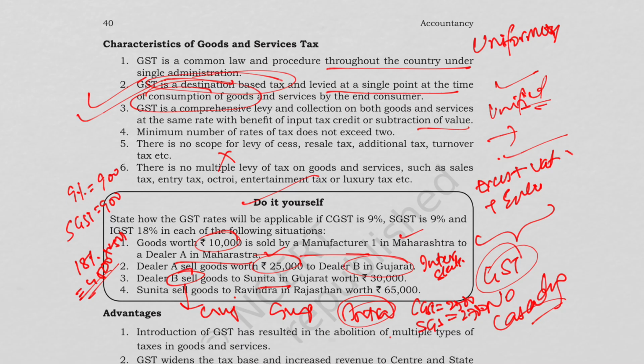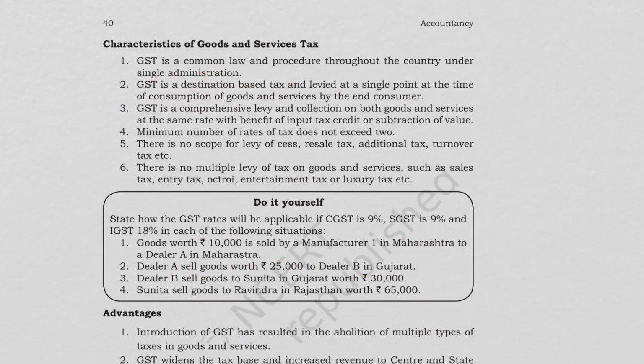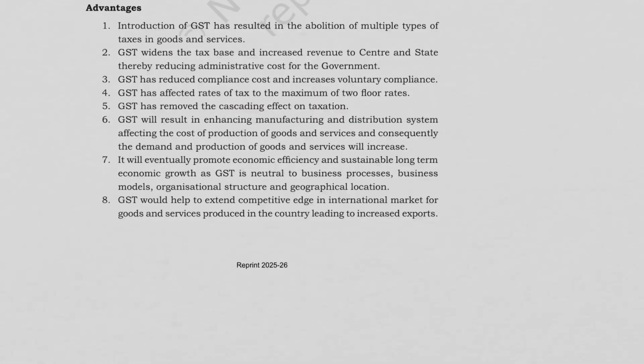Now in the fourth case, Sunita sells goods to Ravindra in Rajasthan worth rupees 65,000. So Sunita is of Gujarat selling to Ravindra in Rajasthan. So this is interstate. So 18% IGST will apply. So basically the amount is 11,700. Let us see some of the advantages of GST.